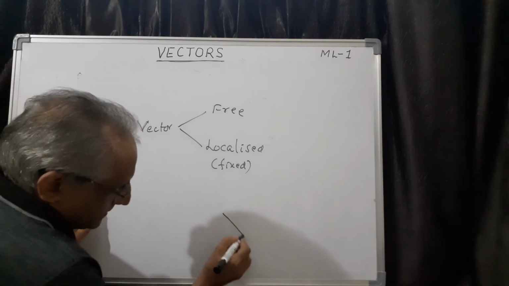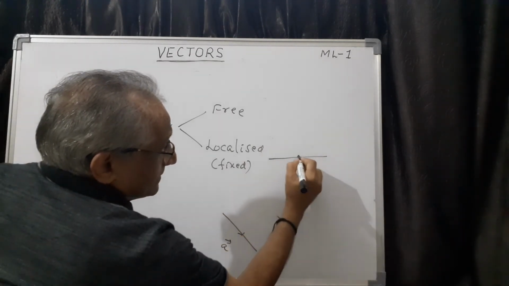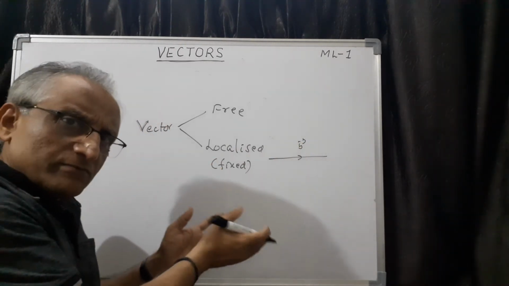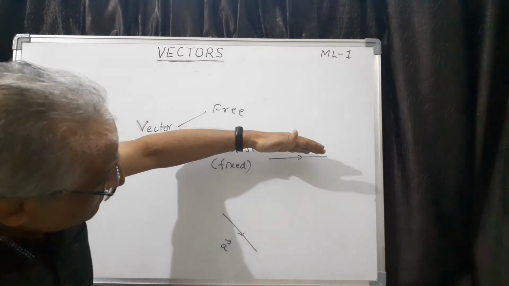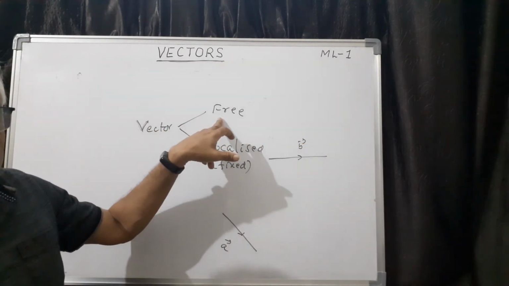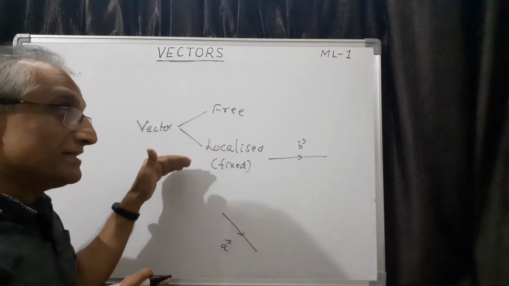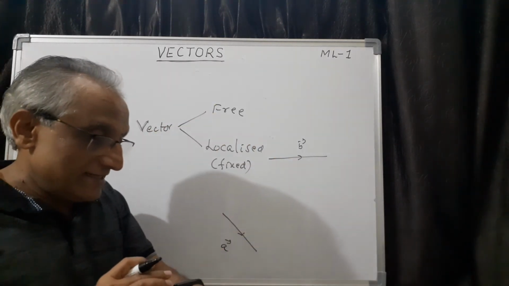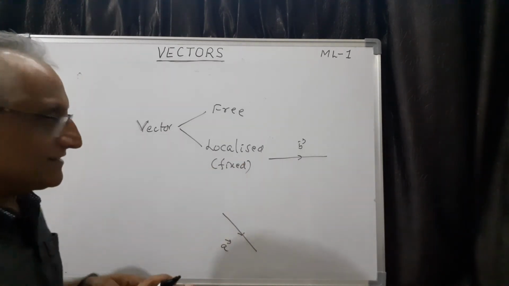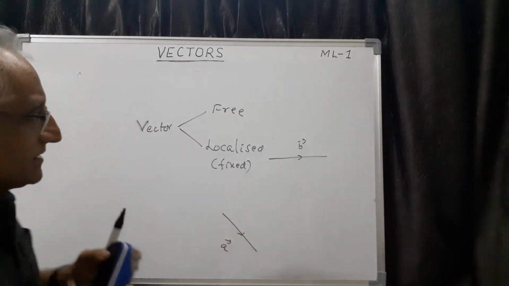For example, here is a vector A, and suppose there is another vector B. I want to add them. Suppose I am able to shift this vector here, that is called a free vector. So free vectors can be shifted from one place to another. A fixed vector cannot be shifted. Normally we deal with free vectors in calculation and other things.